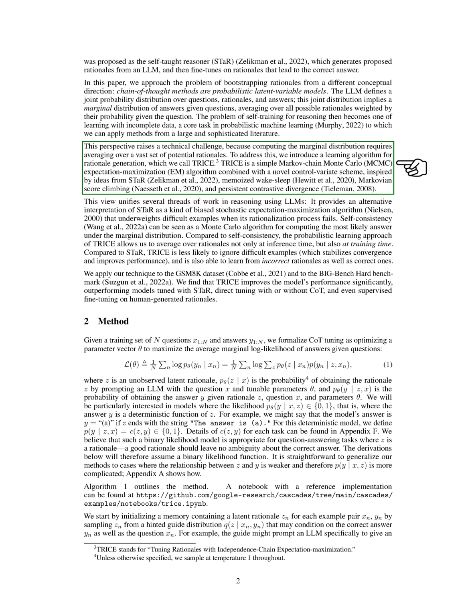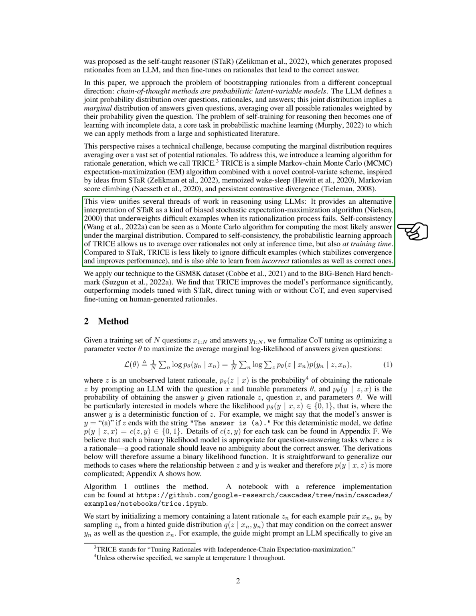This perspective raises a technical challenge, because computing the marginal distribution requires averaging over a vast set of potential rationales. To address this, we introduce a learning algorithm for rationale generation, which we call TRICE. TRICE is a simple Markov-chain Monte Carlo, MCMC, expectation maximization, EM, algorithm combined with a novel control variate scheme.